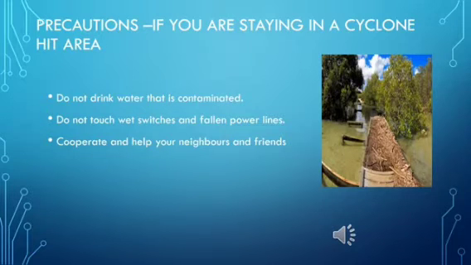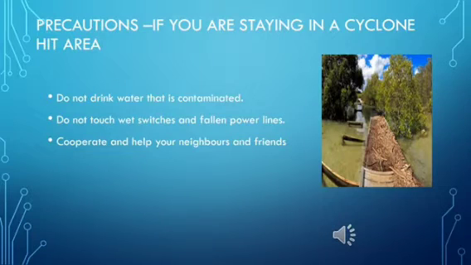Now let us discuss the precautions that have to be taken if a person is staying in a cyclone hit area. Now what are the precautions that we have to follow? First thing is, don't go outside until officially it is advised that it is safe for you to go out.